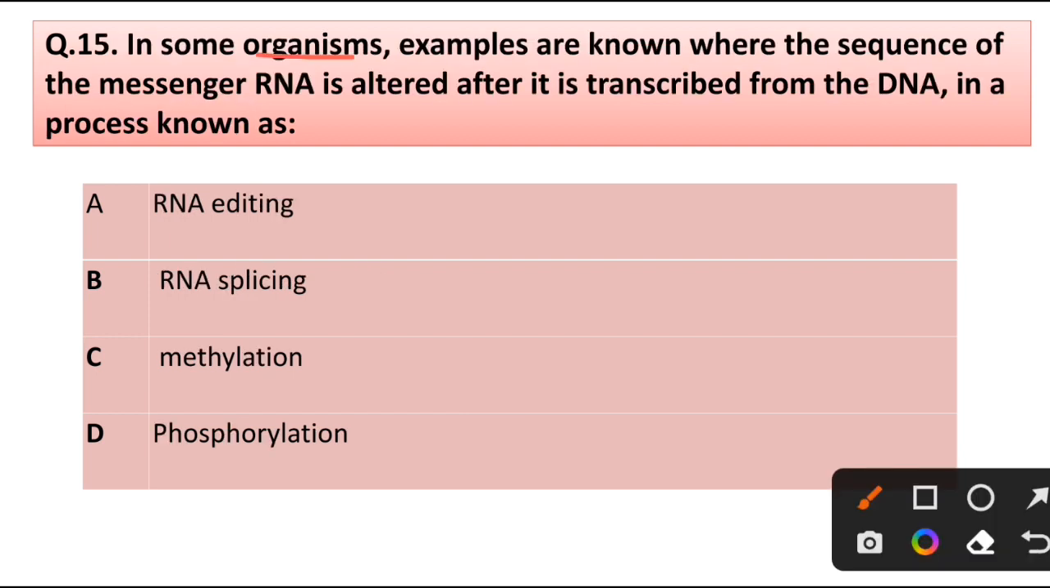Question number 50. In some organisms, examples are known where the sequence of the messenger RNA is altered after the transcript from the DNA, in a process known as: RNA editing, RNA splicing, methylation, phosphorylation. Answer is option A, RNA editing.